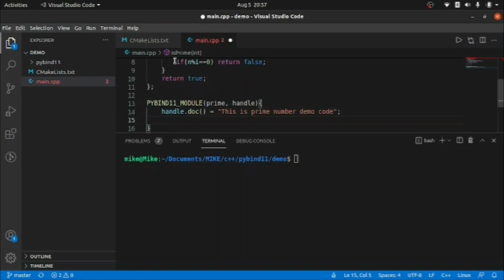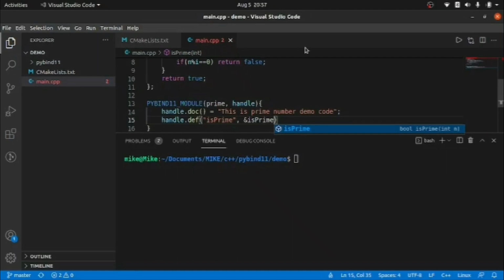Okay guys, so let's write handle.def. When you write any function, you need to pass the details. So here we're going to pass the name of the function which is going to be used in the Python module. I'm just writing it as is_prime, making it the same, ampersand is_prime. Okay, so guys, we are done here.